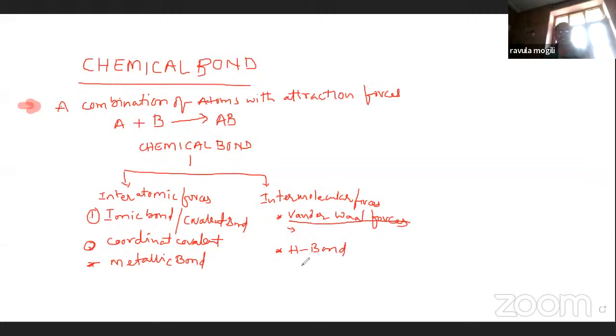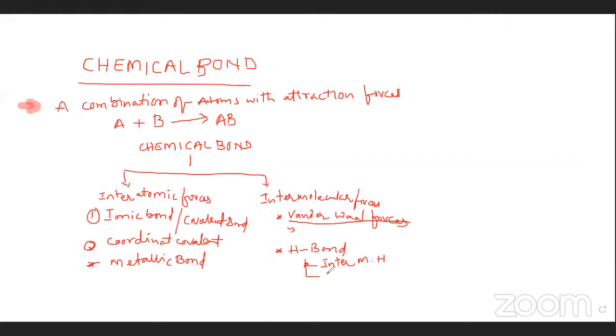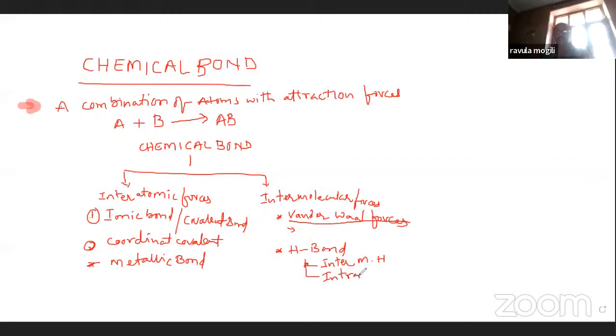Hydrogen bond is also classified into two types: intermolecular hydrogen bond and intramolecular hydrogen bond.